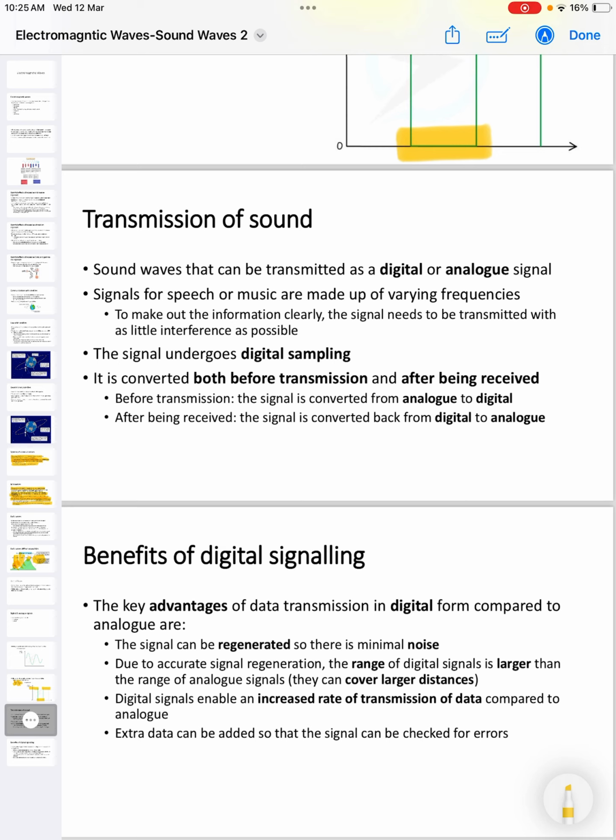Finally, extra data can be added so that the signal can be checked for errors. So we can add some markers into the data so that the signal can be checked for errors when it arrives on the other side.